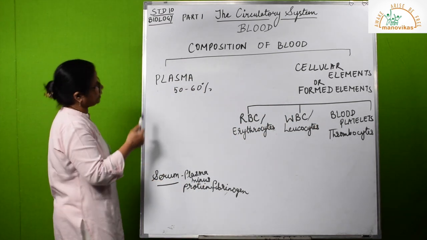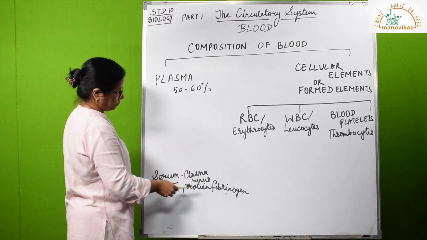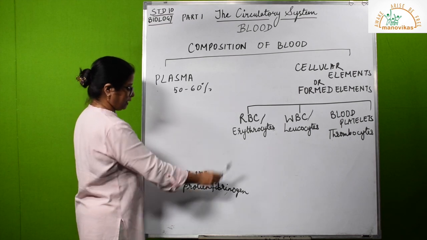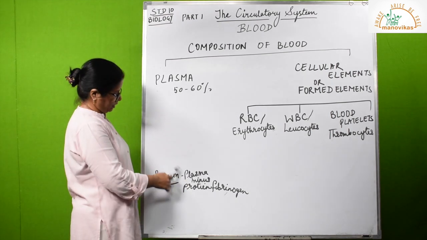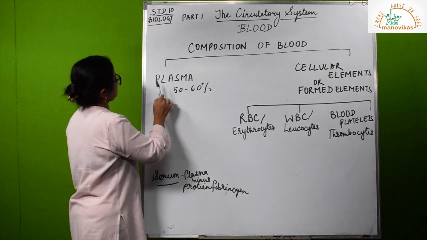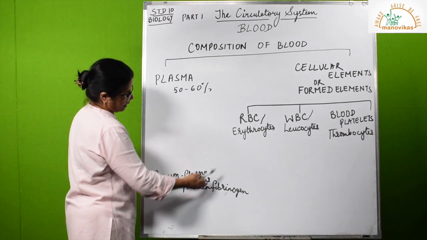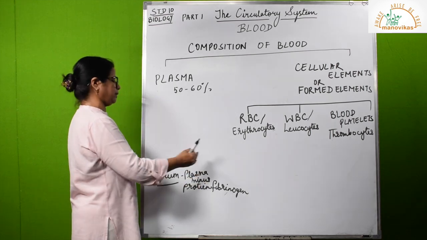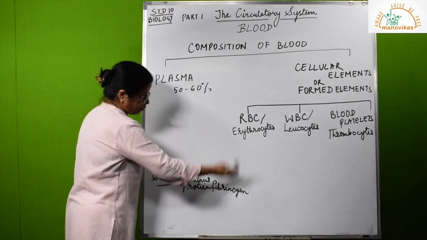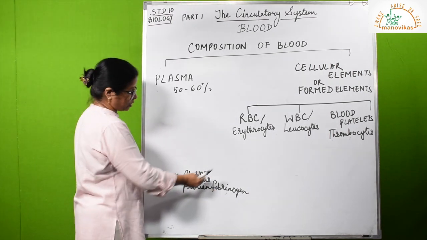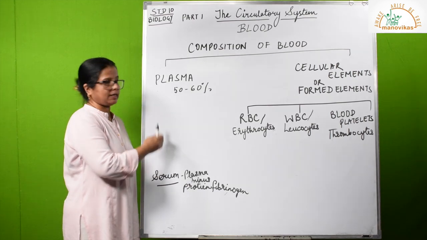Now another term keeps on coming. What is the difference between plasma and serum? So what is serum? It is plasma minus protein fibrinogen. So if protein fibrinogen is removed from plasma, then it is called serum. This can be asked. You can be told to compare plasma and serum, or a statement can be given, what is plasma minus protein fibrinogen, or what do we say when this protein fibrinogen is removed from plasma, so it is called serum. Remember these two names, remember their definitions, they are important to know.